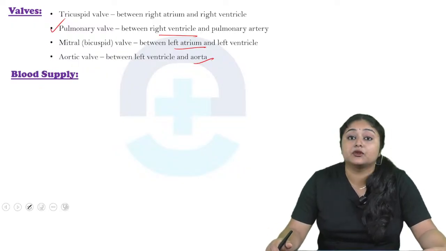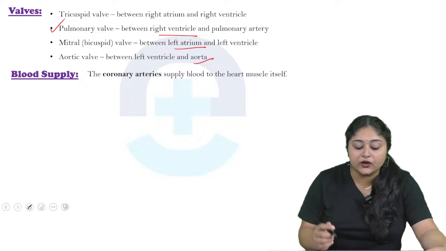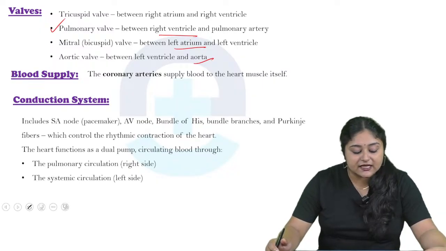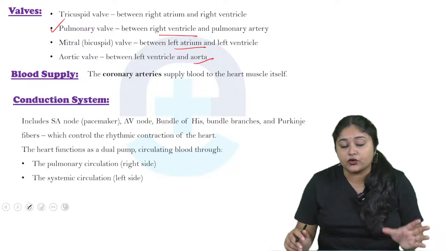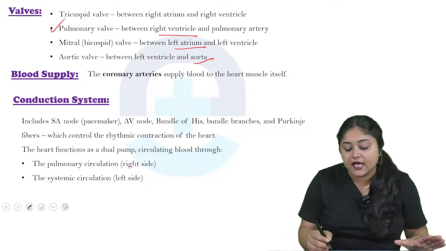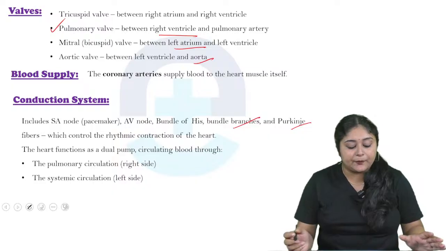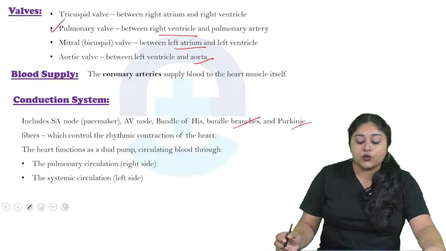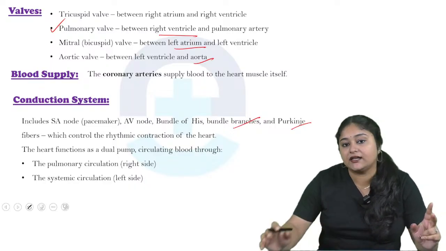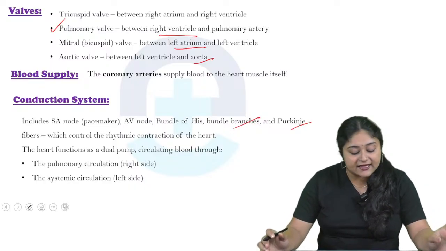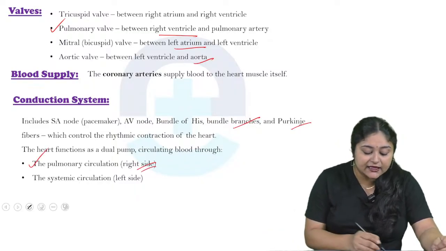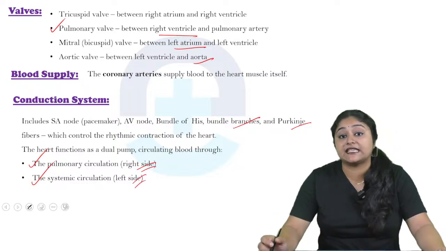Okay, now come to the blood supply of the heart. The coronary arteries supply blood to the heart muscle itself. The conduction system includes the SA node or sinoatrial node, the AV node or atrioventricular node, the bundle of His and bundle branches, as well as the Purkinje fibers, which control the rhythmic contractions of the heart. Okay, so the heart has a dual function, circulating the blood in two ways. First is the pulmonary circulation, which is also known as the right side, and then the systemic circulation, which is also known as the left side.